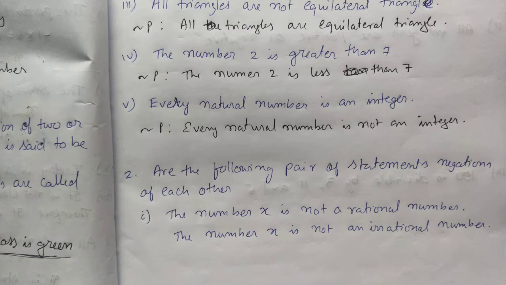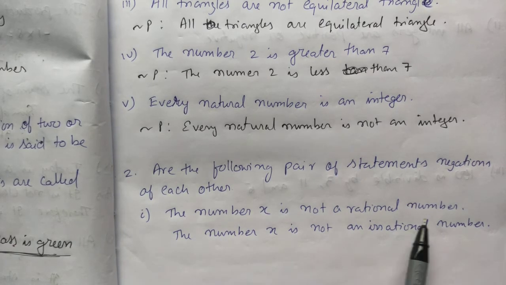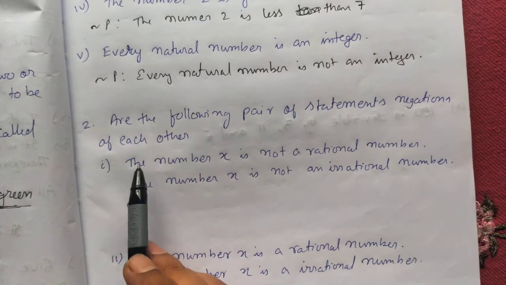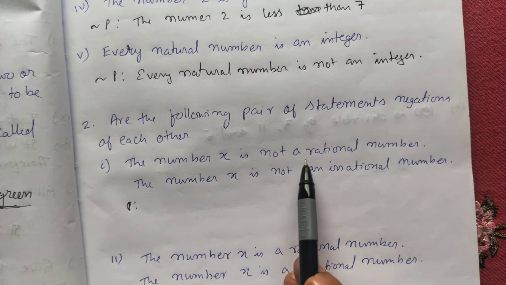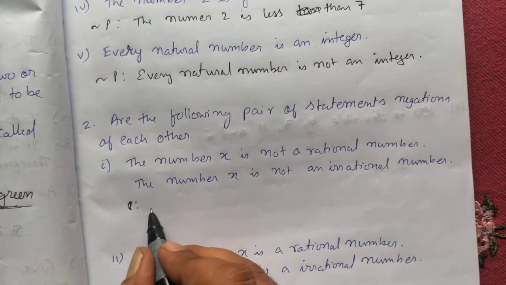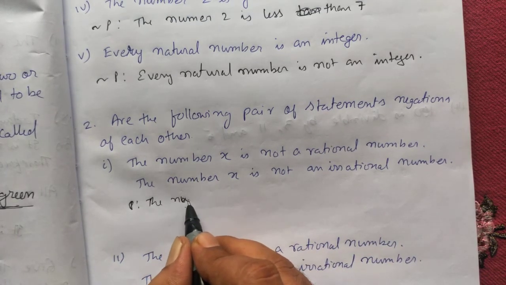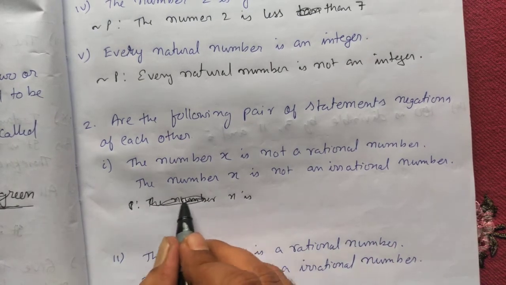Question number 2 is: are the following pair of statements negations of each other or not? We have to say whether they are negations of each other or not. The first statement P: the number x is not a rational number. That means x is irrational.